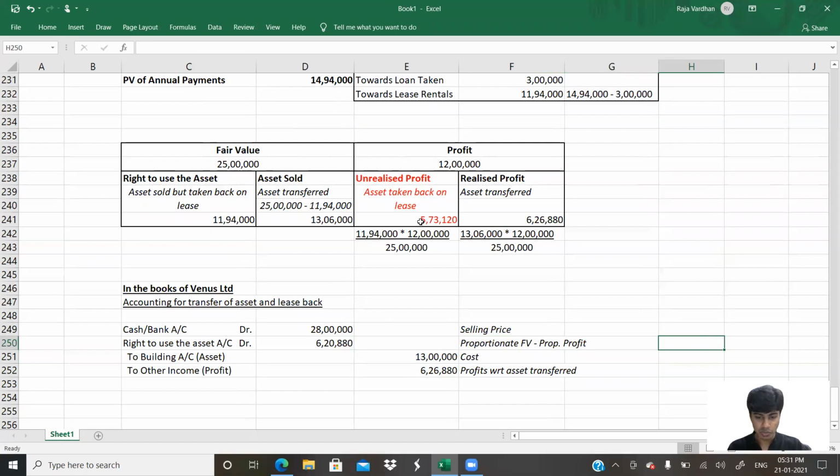Or if I would have to type it more neatly, I'll write 11 lakh. Okay, I'll continue here itself. That is 11 lakh 94,000 minus 5 lakh 73,120. That would give us so much. And ultimately, you gave the asset, you took it back. Because you took it back, you recognize the right to use the asset. Now against this, you would have to make payment, isn't it?